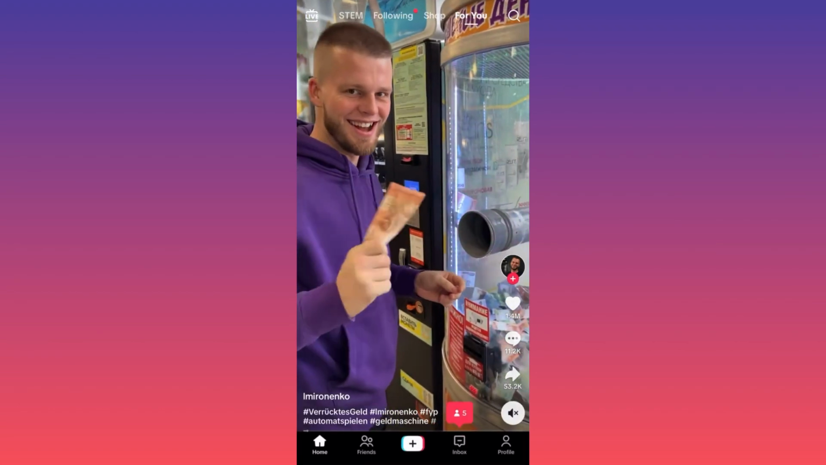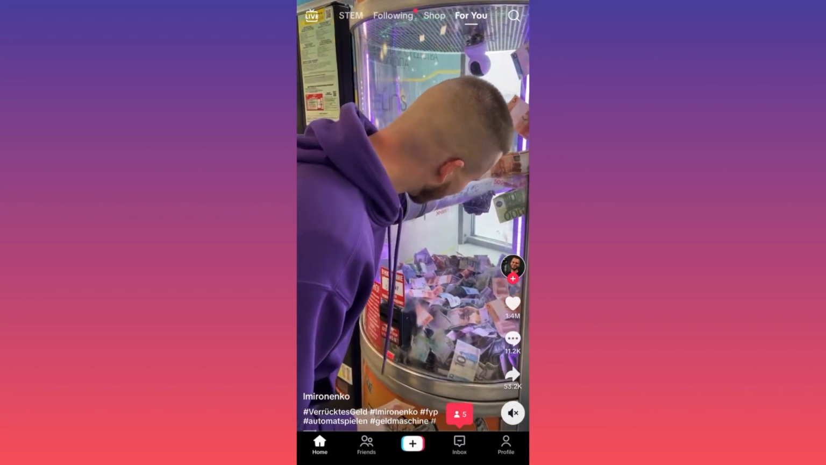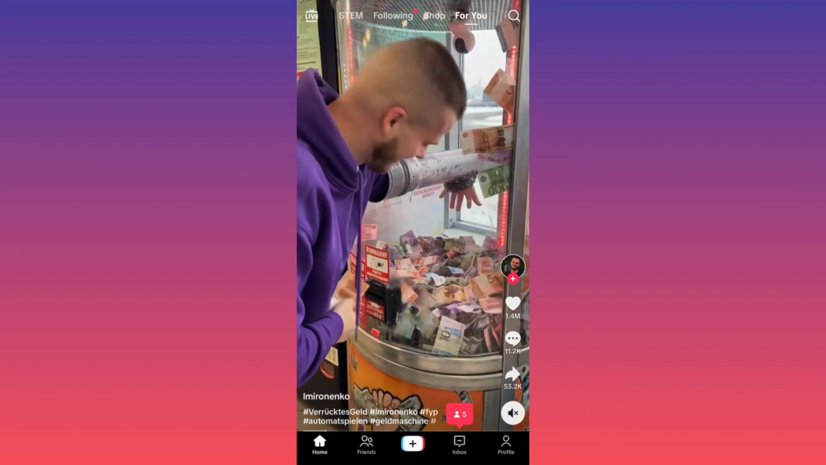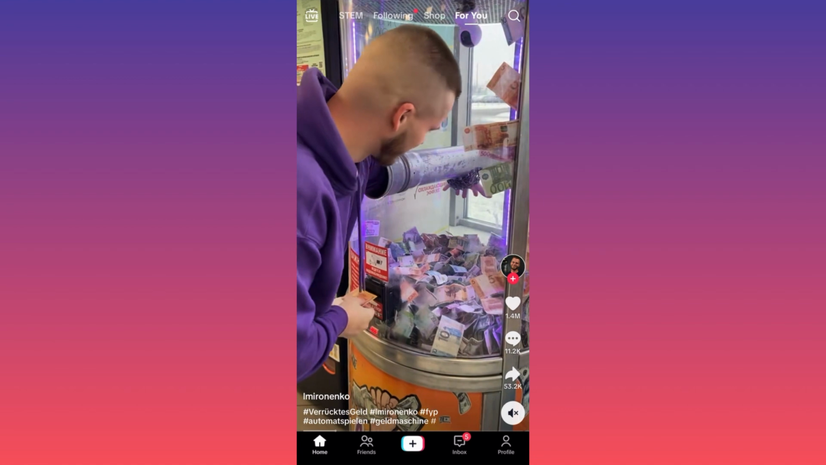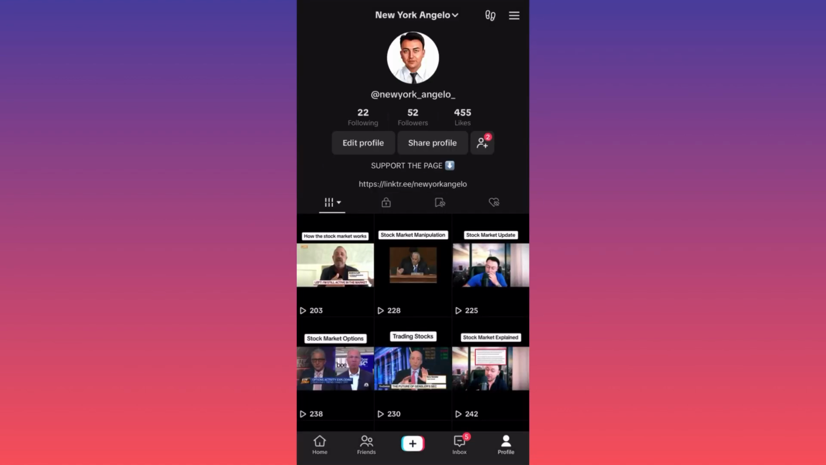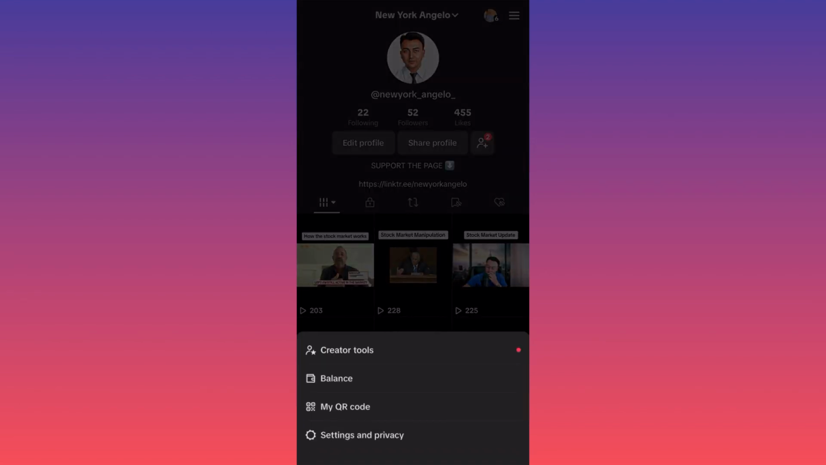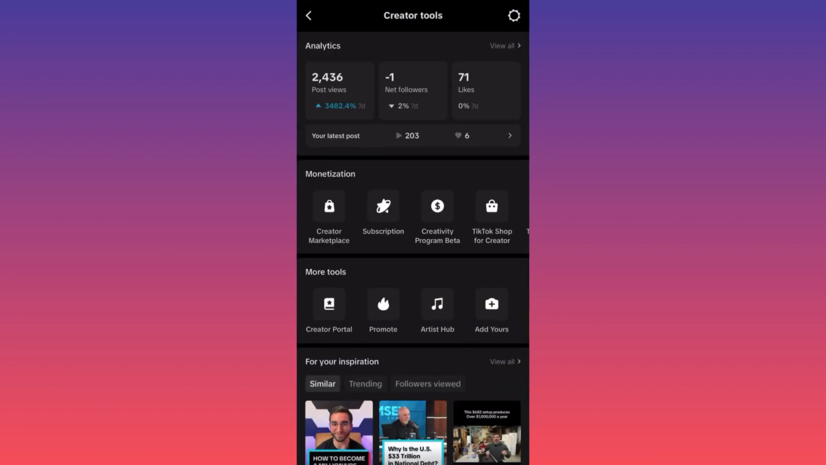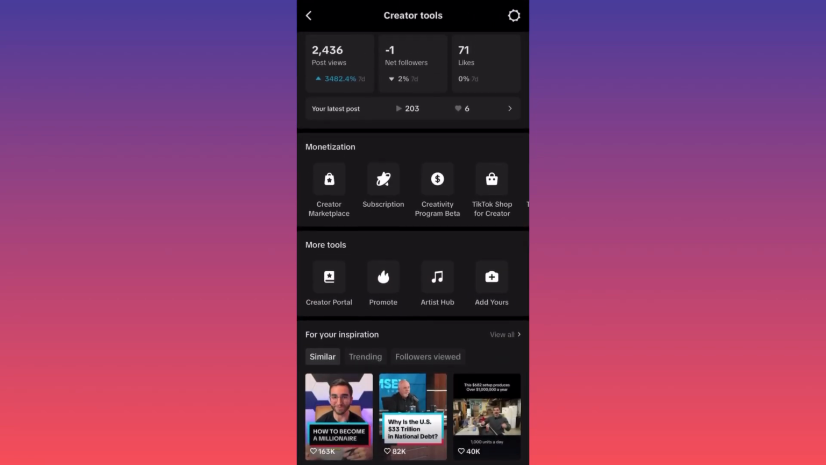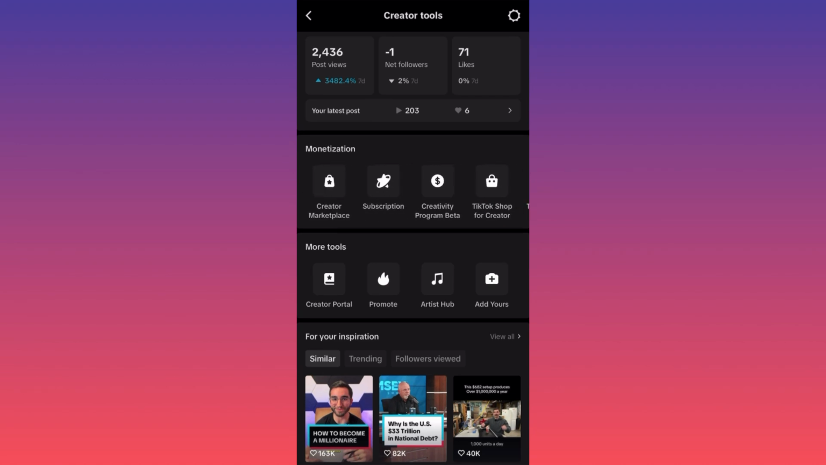So where you're gonna find all the monetization functions, eligibility criteria and opportunities, you gotta click on the lower right corner, click on the profile icon. Then I want you to go ahead and click on the three straight lines on the top right. When you're over here, I want you to click on the first option, which is Creator Tools. When you're at Creator Tools, you have a special section over here, which is monetization. Let's go ahead and click on Creativity Program Beta.